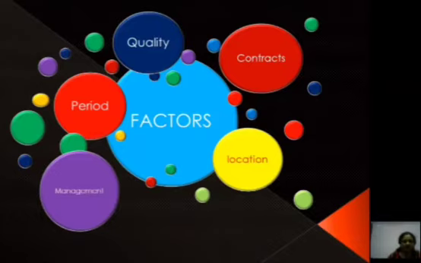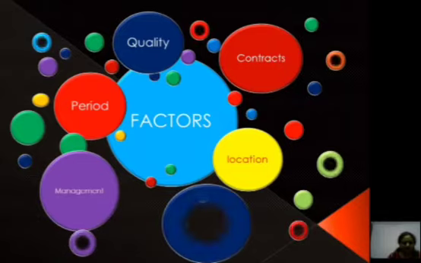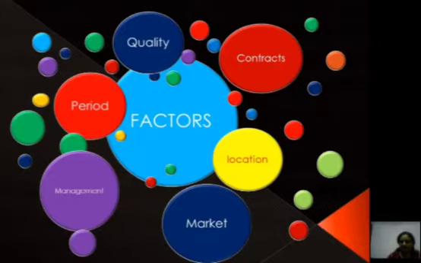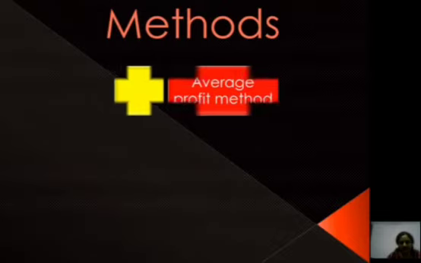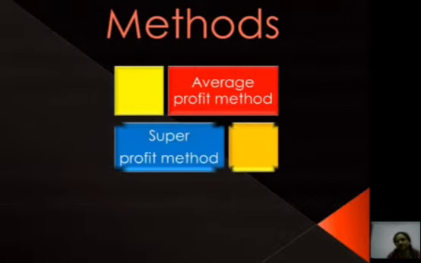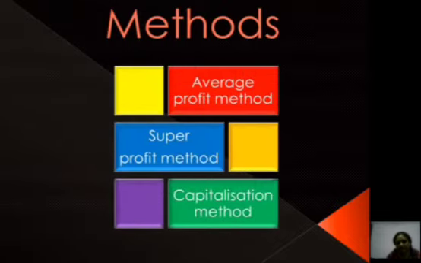Then there is contract. Sometimes the firm enters into long-term contracts for sale and purchase of goods at favorable prices and this will increase the firm's profits and goodwill. Then there is market situation. If the firm enjoys a monopoly market or limited competition, it will earn high profits and this results in an increase in the value of goodwill. Now discuss the methods. There are three major methods, that is average profit method, super profit method and capitalization method.